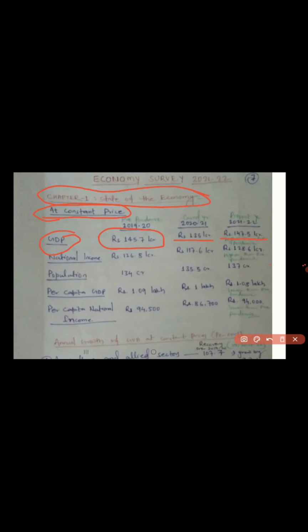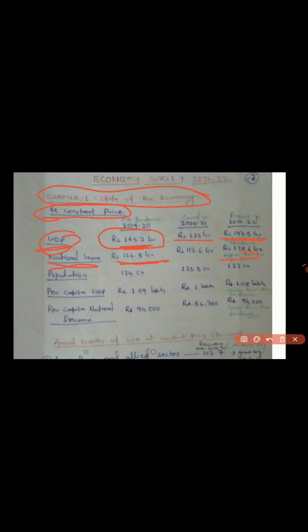So if you see the GDP in the present year, that is 2021-22, it is 147.5 lakh crore, which in the pre-pandemic year, when the pandemic was not there, was 145.7 lakh crore. It has increased from 145.7 lakh crore to 147.5 lakh crore. Now see the national income. It was 126.8 lakh crore in 2019-20 before the pandemic. It has also increased to 128.6 lakh crore in 2021-22.